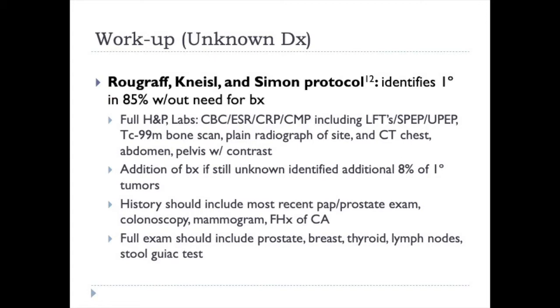What Rougraff, Kneisl, and Simon found was that if you take a full H&P, including a history of when their last mammogram was, or PSA or prostate exam, as well as family history, if you obtain labs including a CBC, ESR, CRP, CMP, including LFTs, and then an SPEP and UPEP, follow that with advanced imaging, including a whole-body bone scan, a plain radiograph of the site in question, and a CT scan of the chest, abdomen, and pelvis, this is how we are able to get about 85% of the diagnoses.